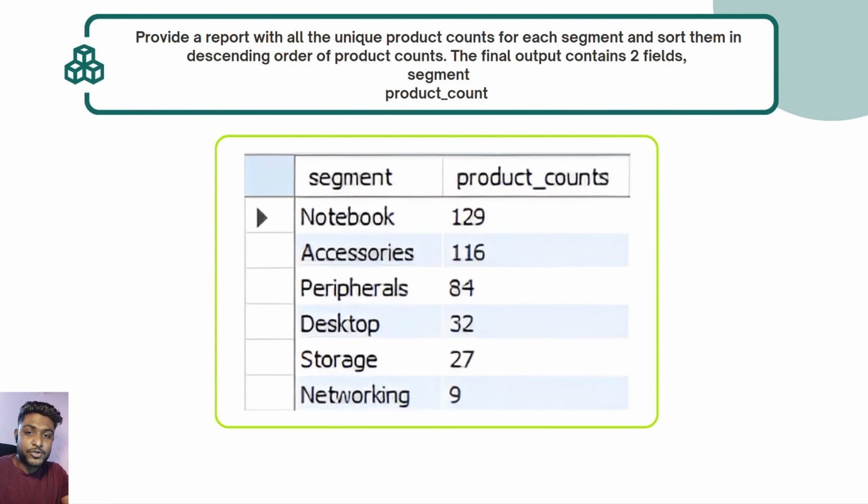So this is the third question where they want us to list down different segments with the product count of that segment. Here we can see a big chunk of products are coming from notebooks followed by accessories and peripherals. So this is the output of this question. Move on to the next question.